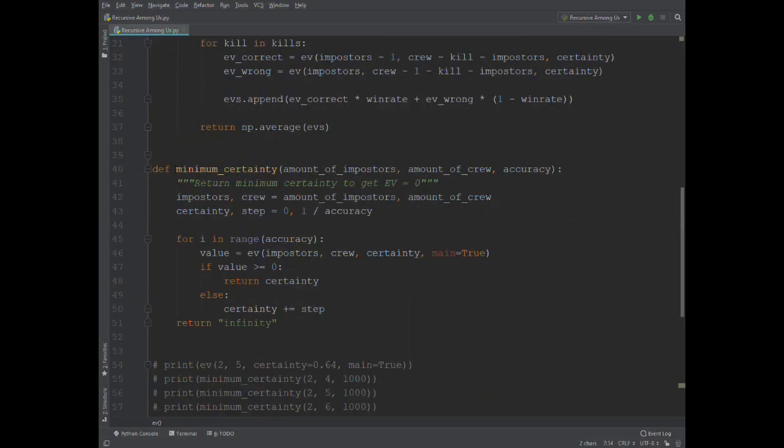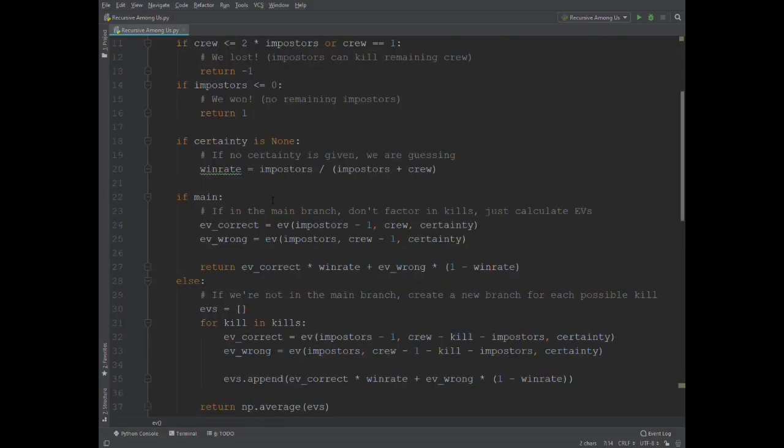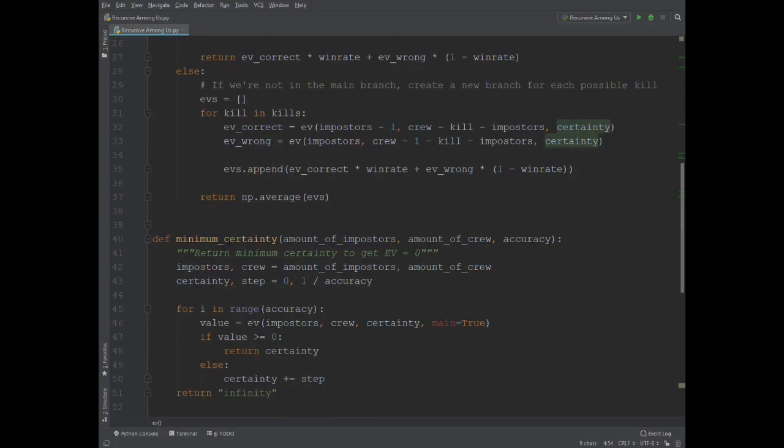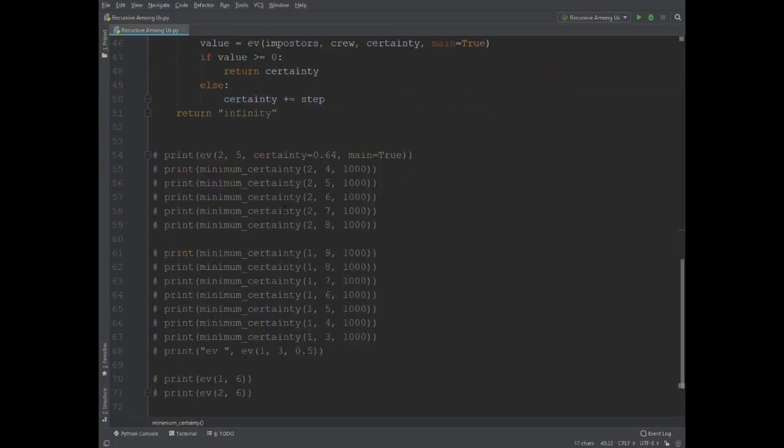And then this one is just a small little function to find the minimum certainty, because this one will just return the EV with a certain certainty, but this one will find the minimum certainty. But that's not that important. So let's get to some interesting numbers.